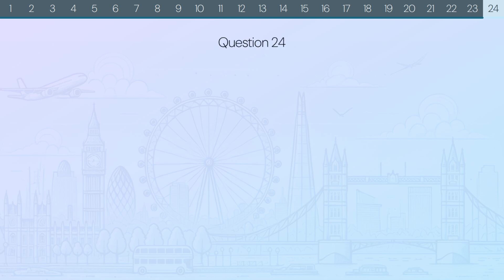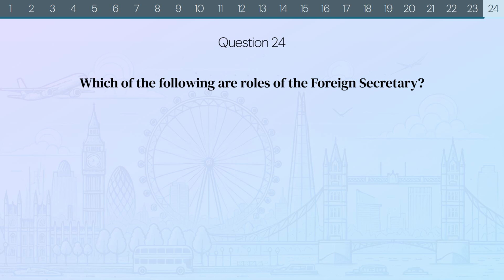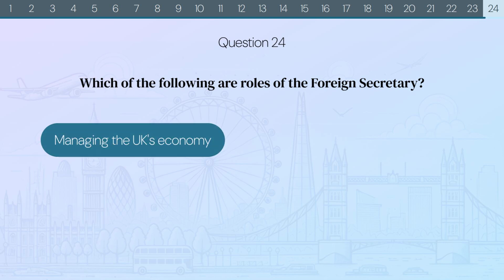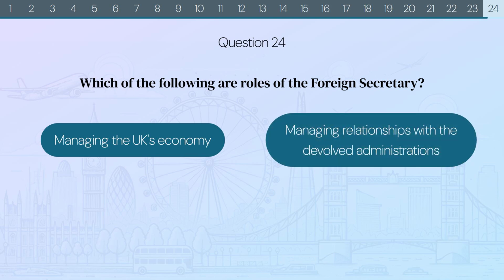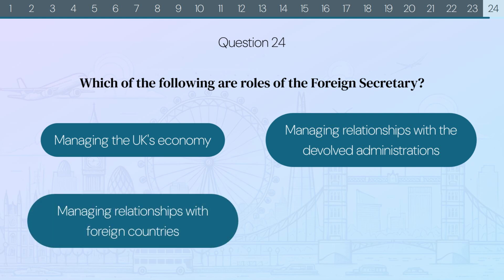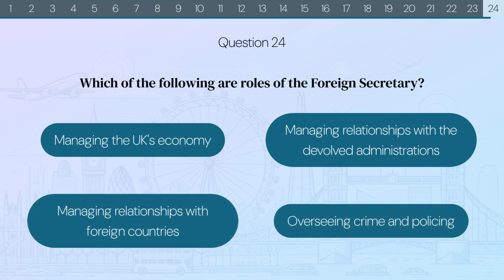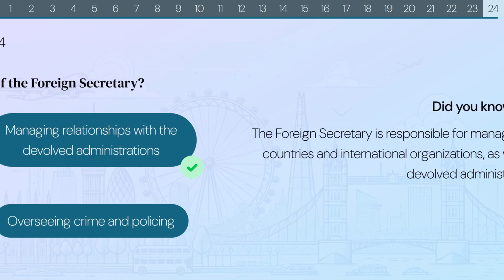Question 24. Which of the following are roles of the Foreign Secretary? Managing the UK's economy. Managing relationships with the devolved administrations. Managing relationships with foreign countries. Or overseeing crime and policing. The correct answers are managing relationships with the devolved administrations and managing relationships with foreign countries.